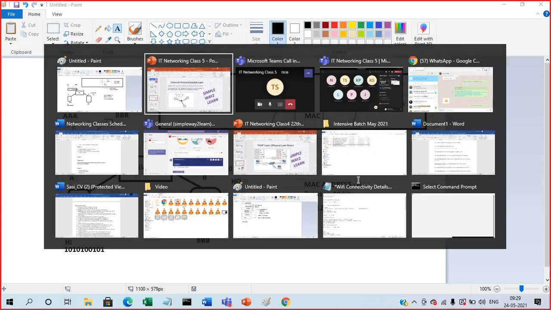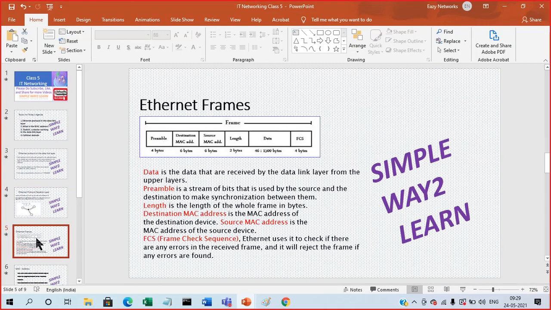Let's look at the Ethernet header. You can see the first two fields we already know: destination MAC address and source MAC address. Each is 6 bytes of data, and we also have the preamble, length, and FCS. FCS, which stands for frame check sequence, is for error detection.